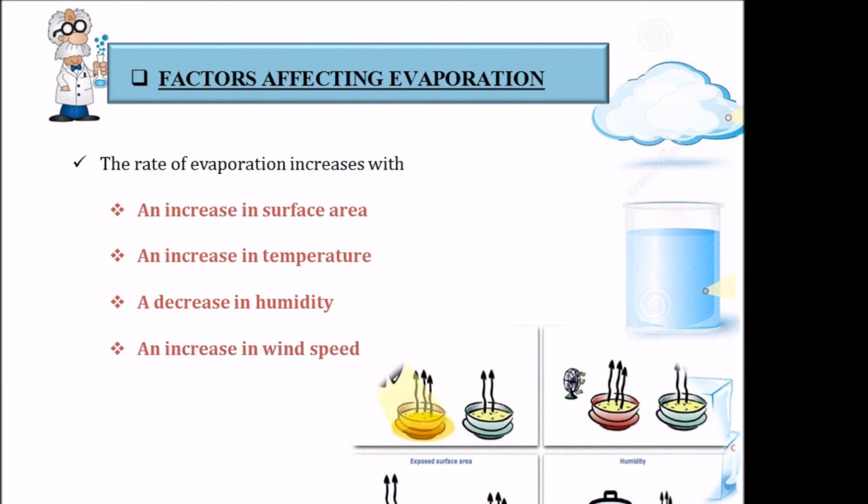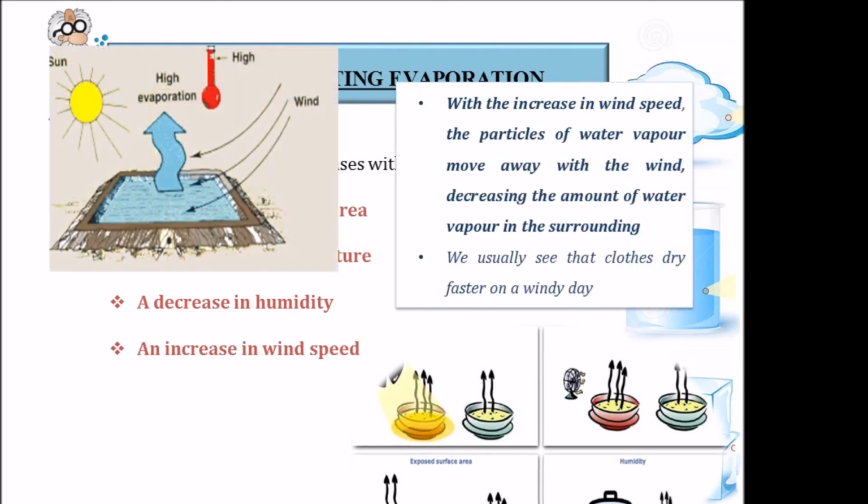The rate of evaporation increases with the increase in wind speed. With the increase in wind speed, the particles of the water vapor, which are already filled with kinetic energy, move away with the wind, decreasing the amount of water vapor in the surroundings. That's why we usually see that clothes dry up faster on a windy day. So this is how the different factors affect evaporation.